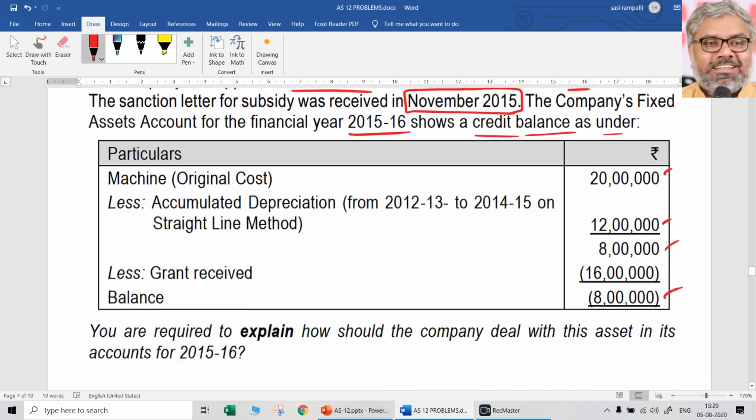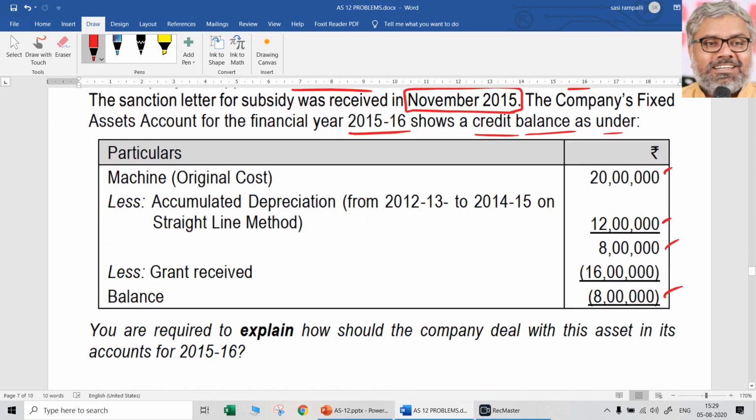Is it possible? How can the asset value be negative? Does it make sense? No, it does not make sense. Asset value cannot be negative. Property, plant and equipment has to be a positive value. So what they have done here is they have reduced 16 lakhs from the book value of 8 lakhs and shown 8 lakhs as a negative balance. The question is, you are required to explain how the company should deal with this asset in the accounts for 15-16. So how should they deal with it?